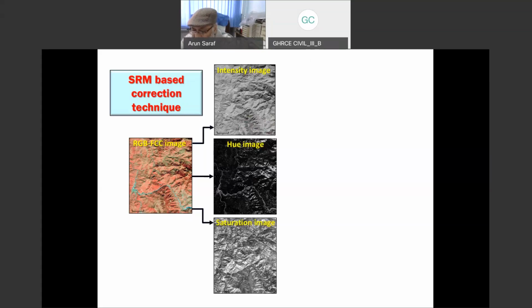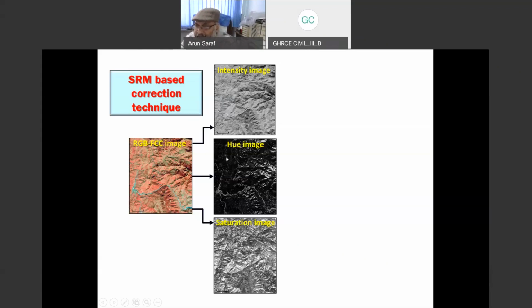Because in that 3-dimensional color space, instead of projecting on an RGB plane, the same image I can project on intensity, hue, and saturation. This is a very standard technique in digital image processing, and these splitting and combining or backward transformation tools are available in many image processing softwares. So very easily this can be done. Now, as I have mentioned, we have split this RGB, red, green, blue image into 3 different components.